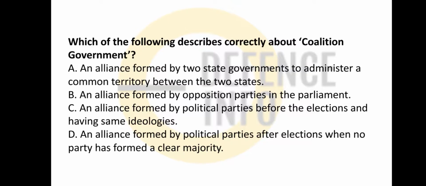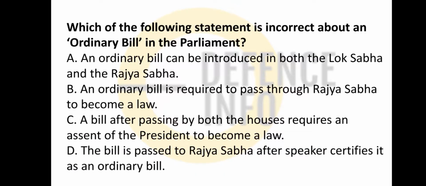Which one of the following describes the coalition government? See, a coalition government is described as an alliance formed by political parties after an election when no party has the clear majority. When there is no party which got the clear majority and they join up with a different party to form a government, that is known as a coalition government.